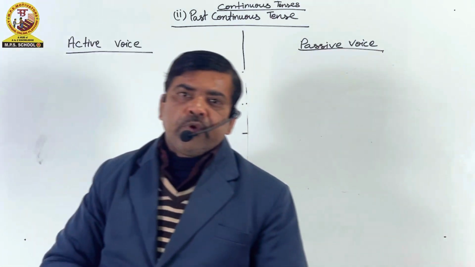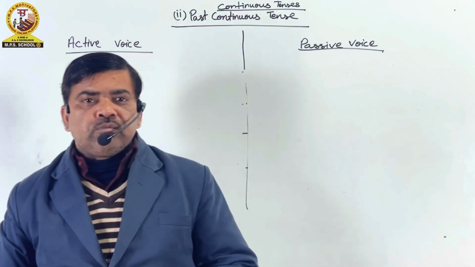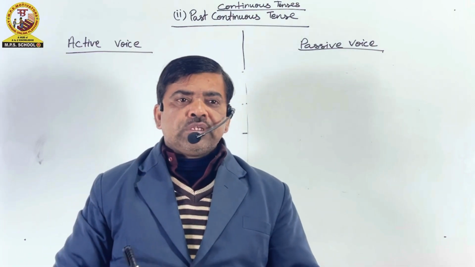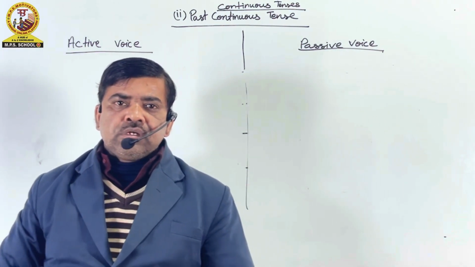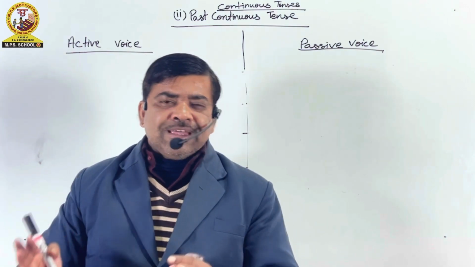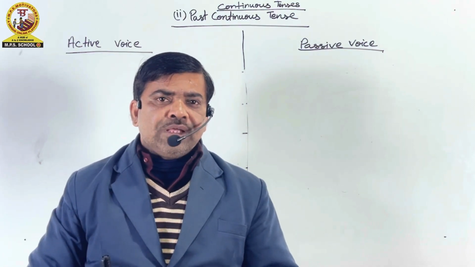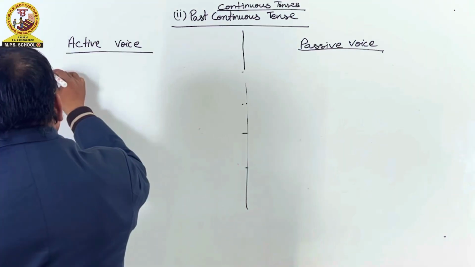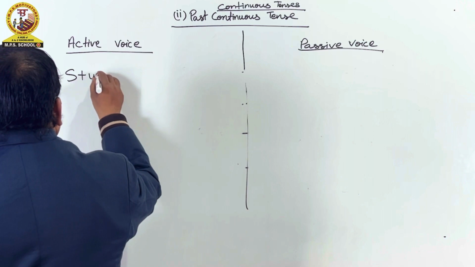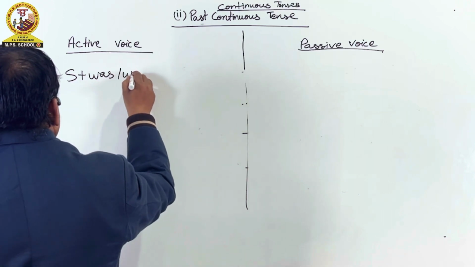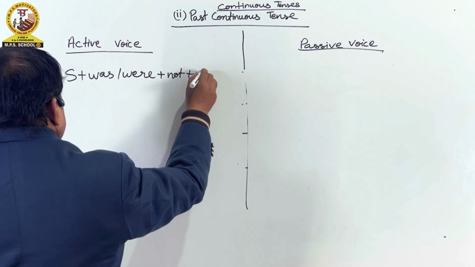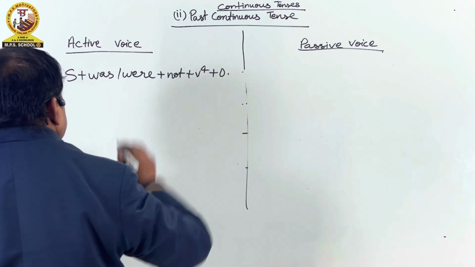Friends, now I am going to teach you the second structure formula in past continuous tense. Present continuous tense is already finished. So in past continuous tense, I am going to teach you the second structure formula in active voice and passive voice both. The second structure formula is subject plus was/were plus not plus V4 plus object.